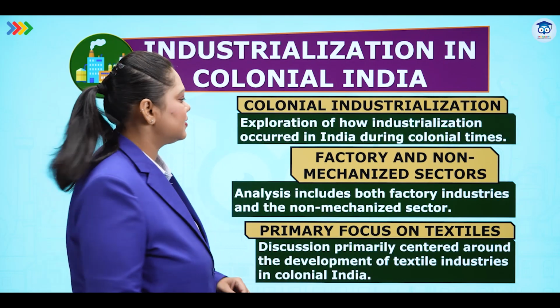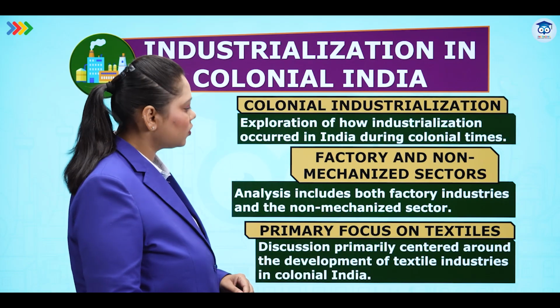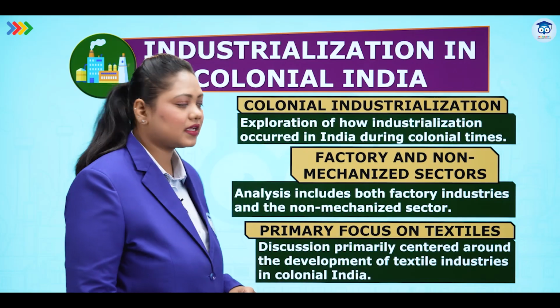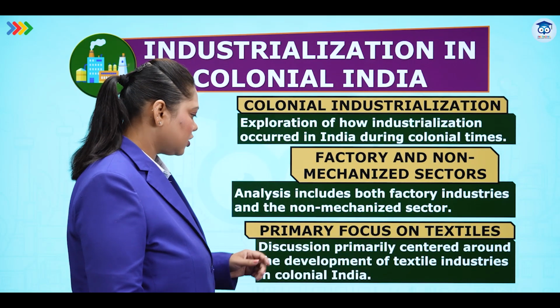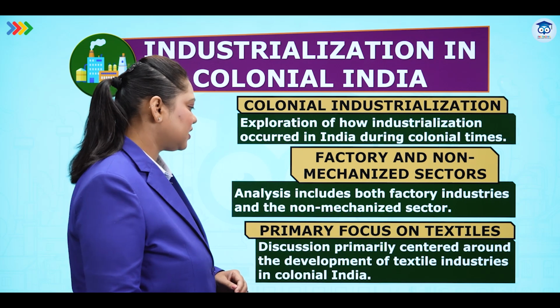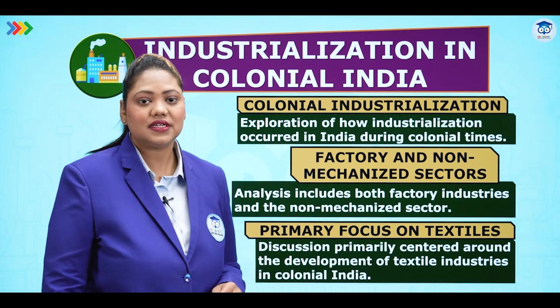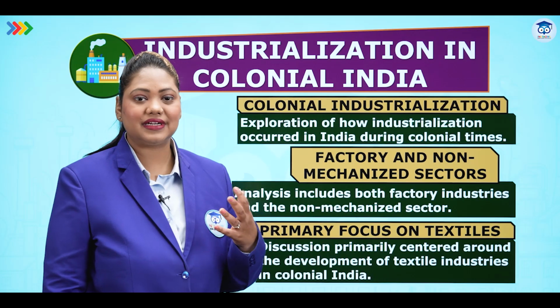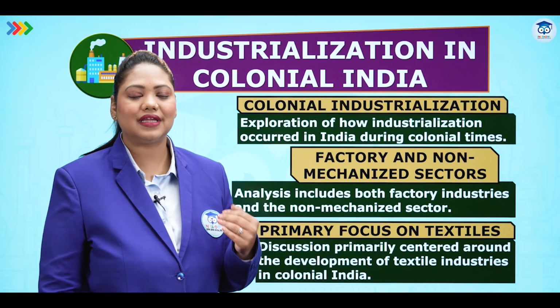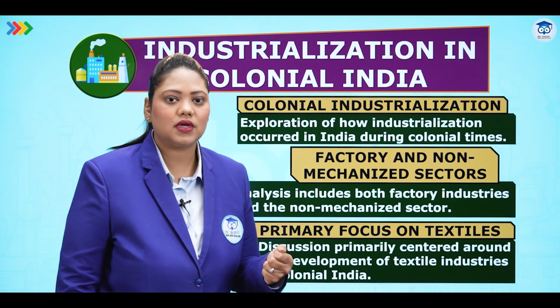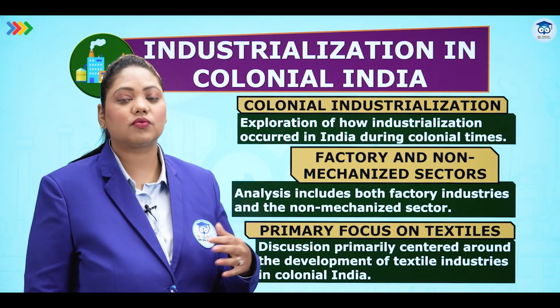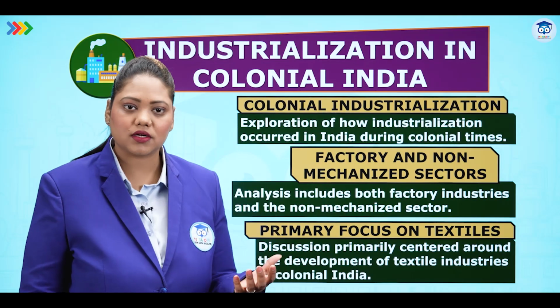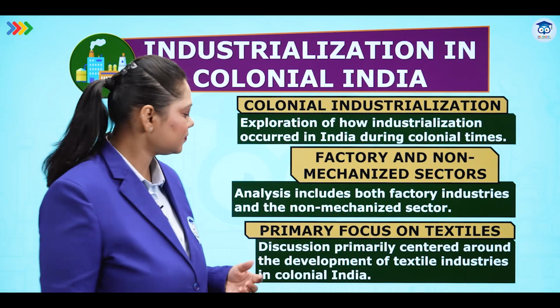Factory and non-mechanized sectors. Analysis includes both factory industries and the non-mechanized sector. Primary focus was on textiles. Discussion primarily centered around development of textile industries in colonial India. Please understand that the primary textile was what was in India. We had a lot of handloom, we had a lot of charkha, and that is why our main industry was from the rural background. That was the primary products or the cotton industry.